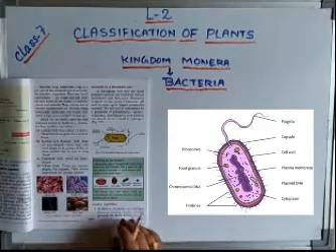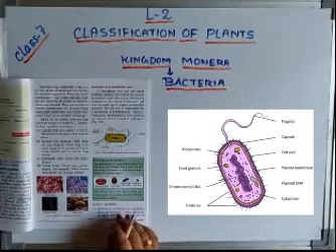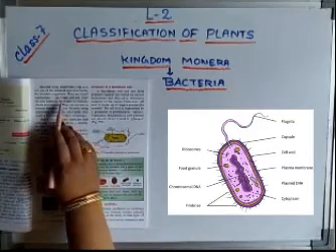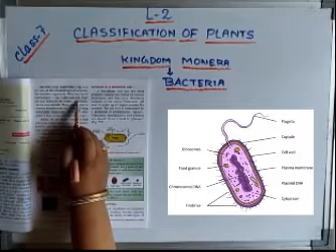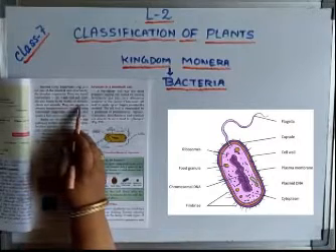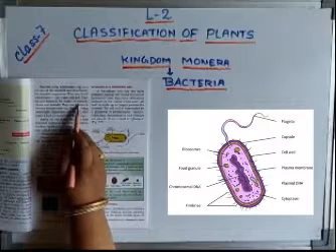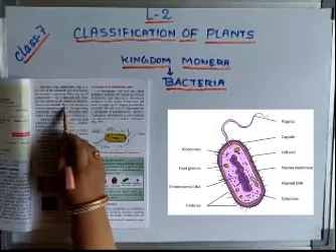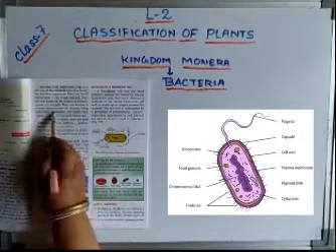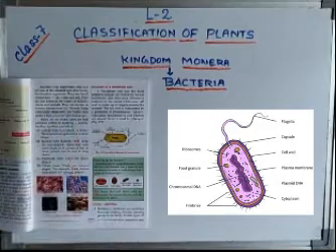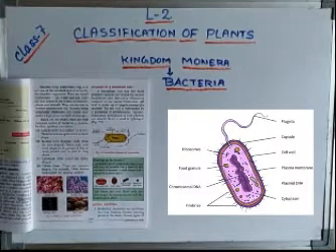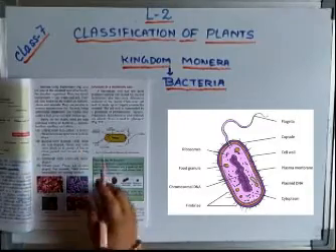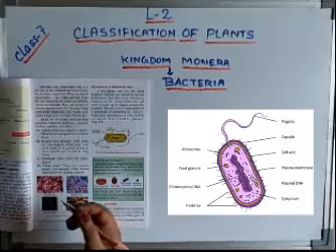Before I start the structure, let us discuss where they are generally found. They are found in air, water, soil, as well as in the bodies of all living organisms like humans, plants and animals. This is a very important line: they can survive in extreme temperatures too. That means no matter how much you raise the temperature, they can survive. And since they are unicellular, they cannot be seen without a powerful microscope.